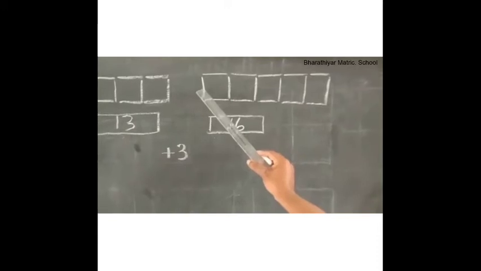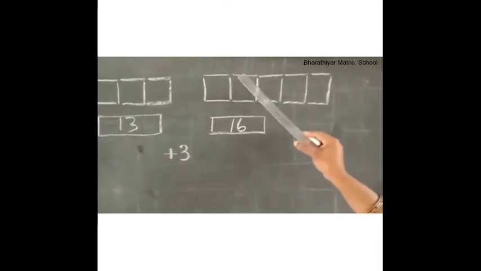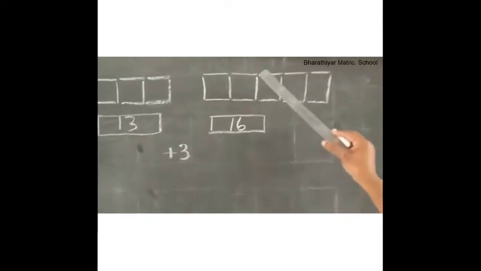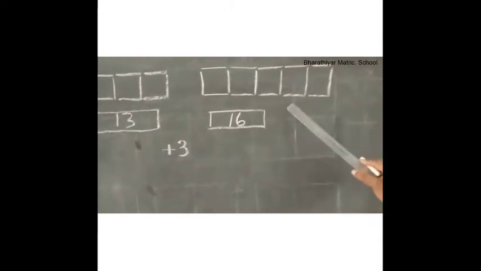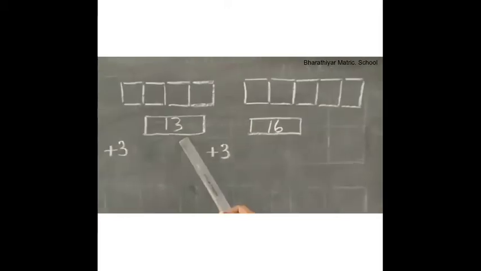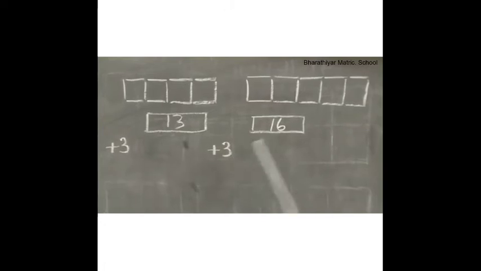Now count the lines. 1, 2, 3, 4, 5, 6, 7, 8, 9, 10, 11, 12, 13, 14, 15 and 16. So 13 plus 3 is equal to 16. Look at the fourth sum, children. First, let us count and write the number of lines in the boxes. 1, 2, 3.